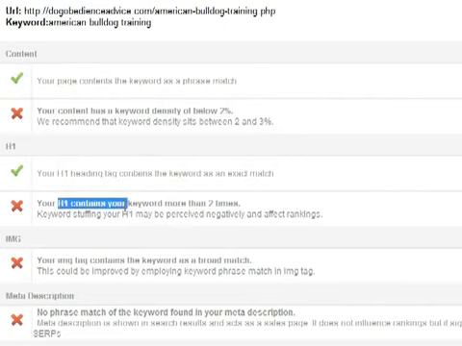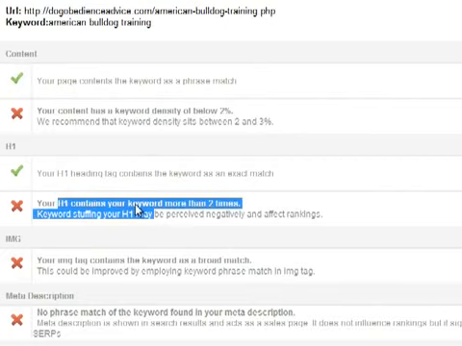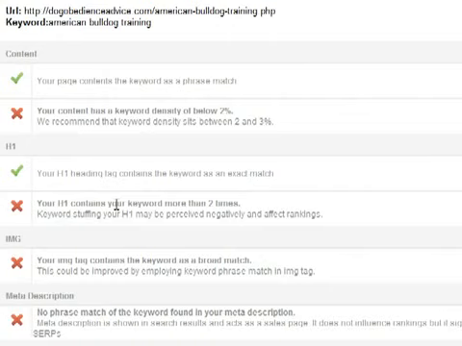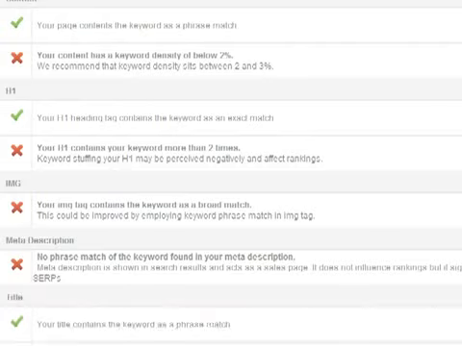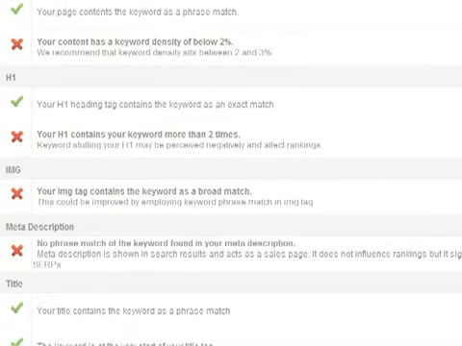It says that my H1 tags contains my keywords more than 2 times, and that's because I've used too many H1 tags on my page altogether. I should have probably just used one and then used H2 tags for my subheadlines. So there's that, because if you do too many H1 tags on your page, or you use your keywords too many times, then you're not really able to give a clear picture to the search engines of what your page is about.